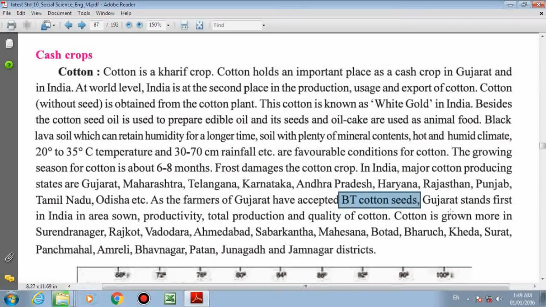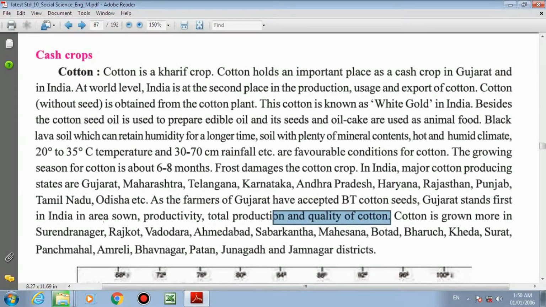Underline, Gujarat stands first in India in the area sown where the cotton crop is cultivated, productivity of cotton, total production and quality of cotton. In all these categories, Gujarat stands first. I repeat, the area of cultivation of cotton crops, productivity, total production in India, and the quality of cotton, Gujarat stands first.